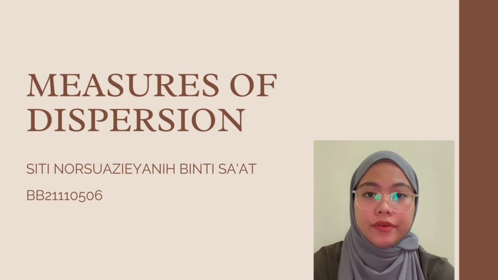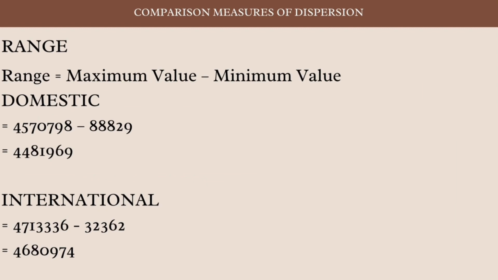BT211100506. I will continue with part 4, which is measure of deviation. Measures of deviation include range, mean absolute deviation, variance and standard deviation, and lastly coefficient of variation. So the first part, range, equals maximum value minus minimum value.